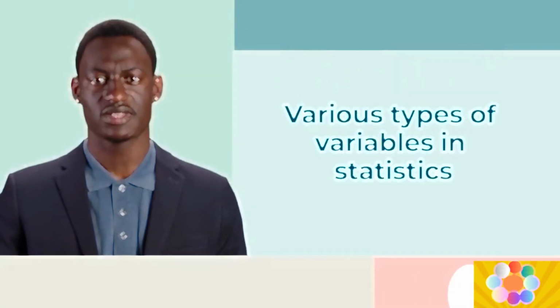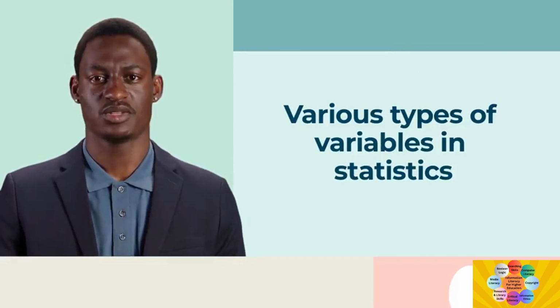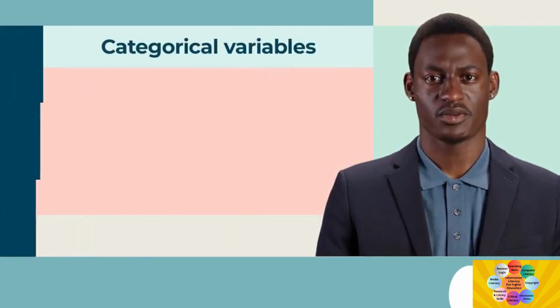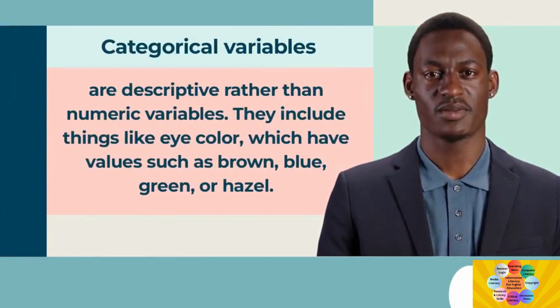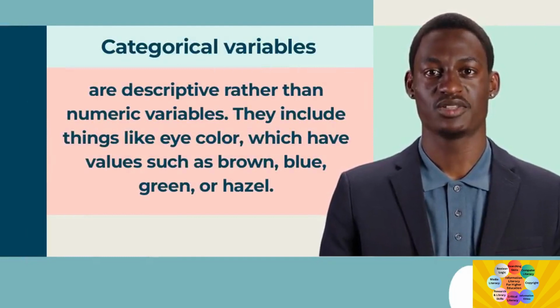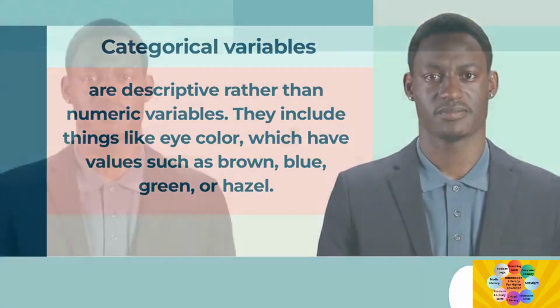of various types of variables in statistics, including categorical variables, discrete variables, and continuous variables. As you read the description of each type, try to come up with a new example of your own. Categorical variables are descriptive rather than numeric variables. They include things like eye color, which have values such as brown, blue, green, or hazel.